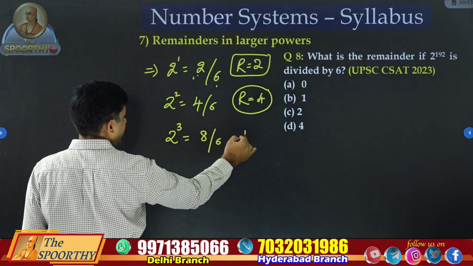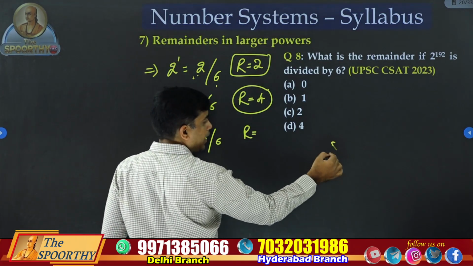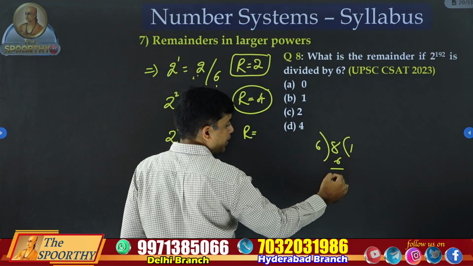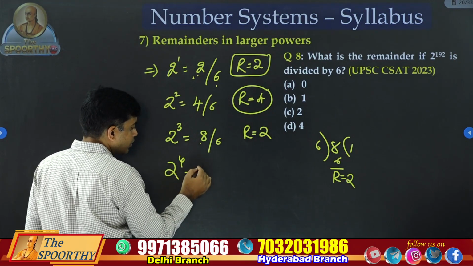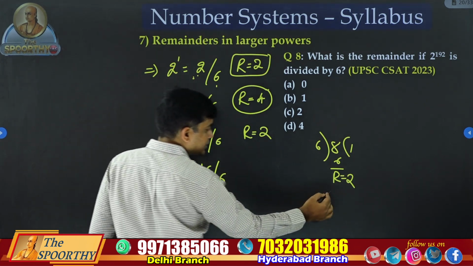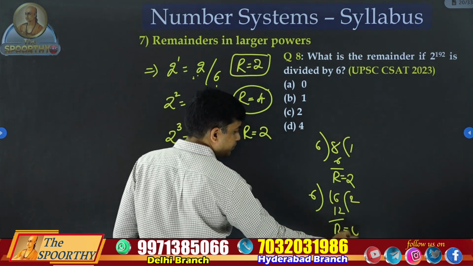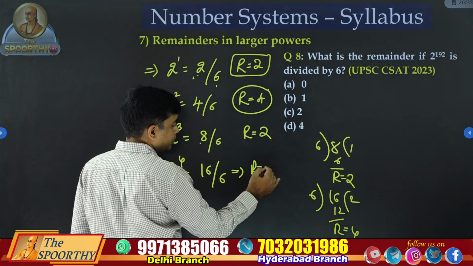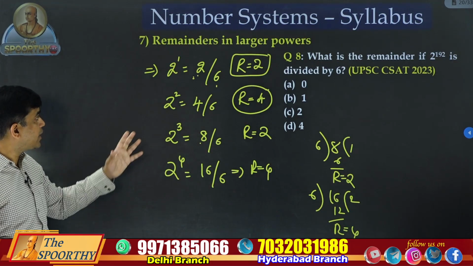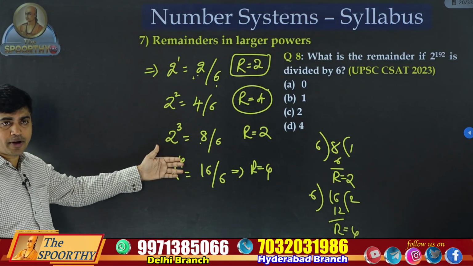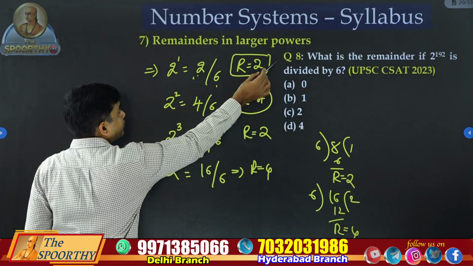8 divided by 6, the remainder is not 8. 8 is bigger than this, so normal division: 6 ones are 6, the remainder is 2. So the remainder is 2. 2 power 4, 16 by 6: 6 2s are 12, the remainder is 4. We are just checking a few 2 powers. Can we answer this question based on this knowledge?